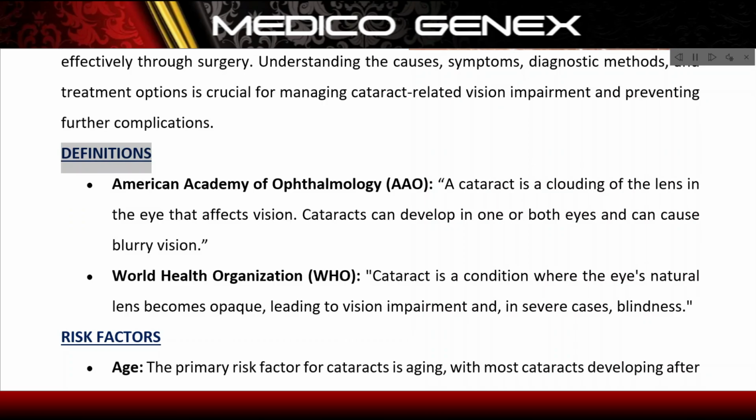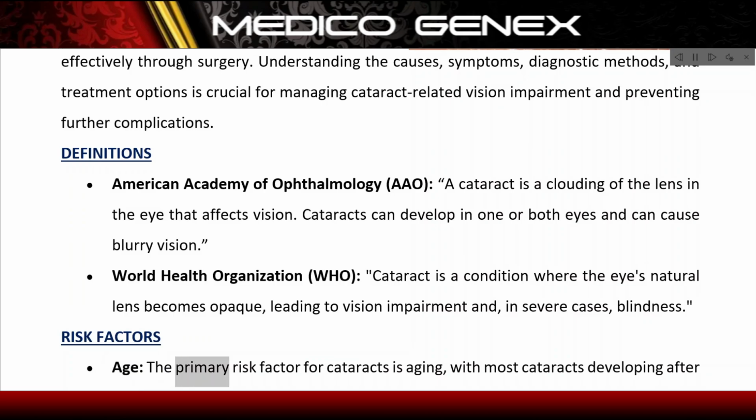Definitions. American Academy of Ophthalmology, AAO. A cataract is a clouding of the lens in the eye that affects vision. Cataracts can develop in one or both eyes and can cause blurry vision. World Health Organization, WHO. Cataract is a condition where the eye's natural lens becomes opaque, leading to vision impairment and, in severe cases, blindness.